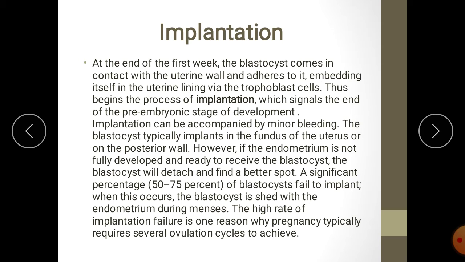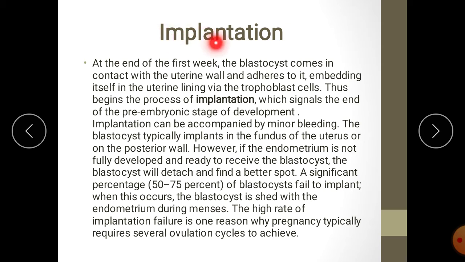Okay. Now the uterine cavity has blastocyst. Now blastocyst has to be attached to the wall of the uterus for getting requirements such as nutrients, then respiratory gas like oxygen. Whatever substances are required by the embryo, they are being supplied from the maternal circulation to the fetal circulation. So for that sake, it has to be attached to the wall of uterus, and that is called implantation.